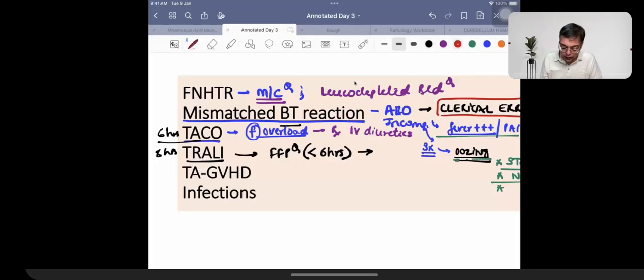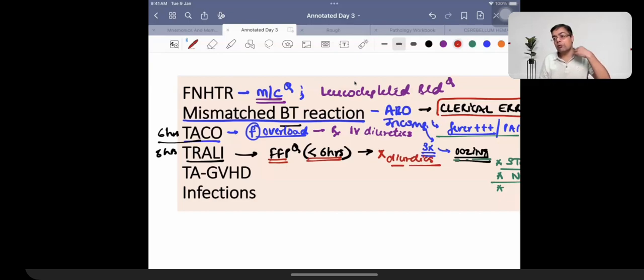But when we are talking about Trali, it is fresh frozen plasma being given. Within 6 hours, patient is going to be having respiratory distress. He is having hypoxemia. There is acute lung injury. Acute lung injury. And this is not going to be responding. Please remember that. Not going to be responding to diuretic therapy.